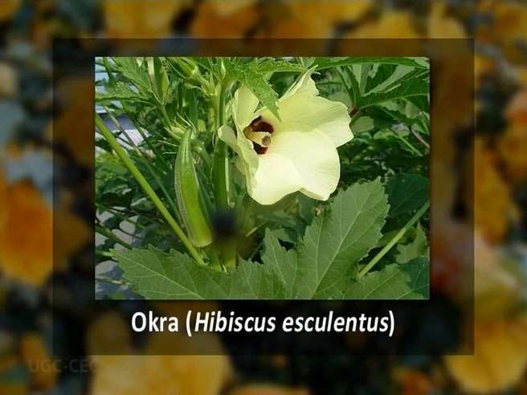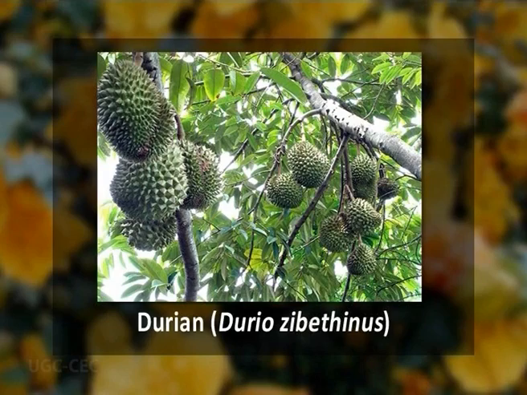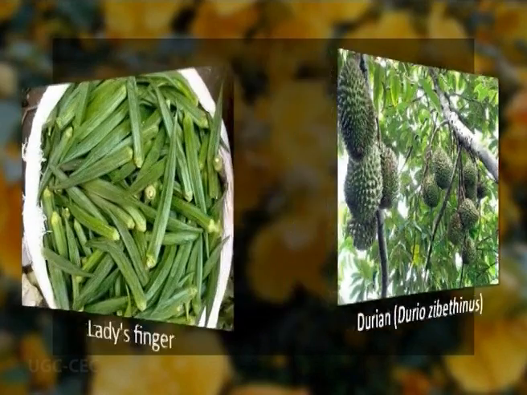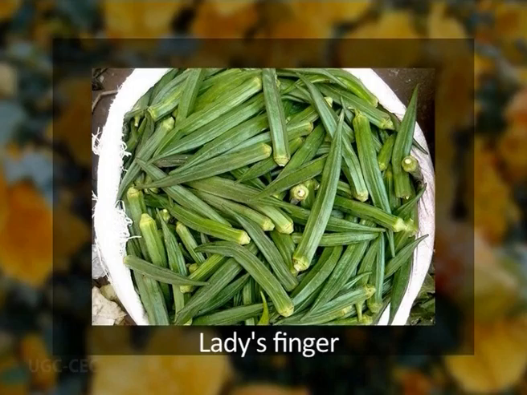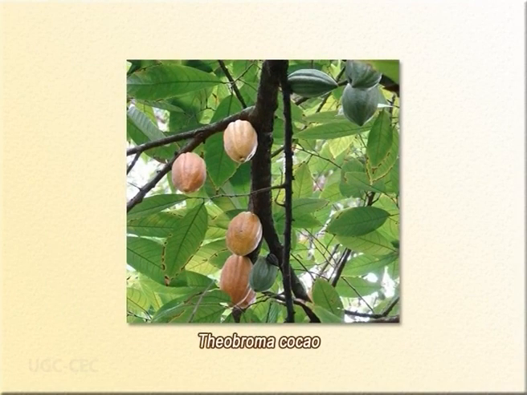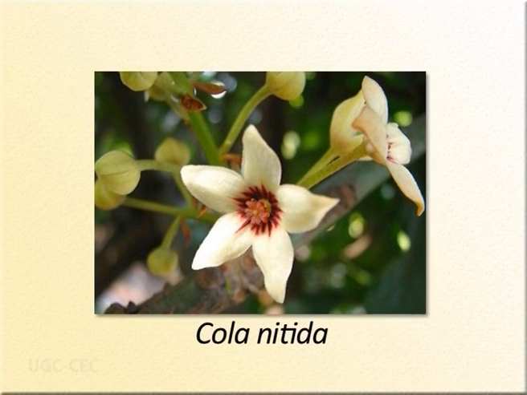In addition to their ornamental use, the Malvaceae species are used for other economic purposes. For instance, the young fruits of okra, scientific name Hibiscus esculentus, and durian, scientific name Durio zibethinus, are used as vegetables. Another industrial product of the family Malvaceae is cocoa, the source of chocolate. It is obtained from the seeds of a species by the name of Theobroma cacao. The seeds of one more species, Cola nitida, yield an important commercial product called cola.